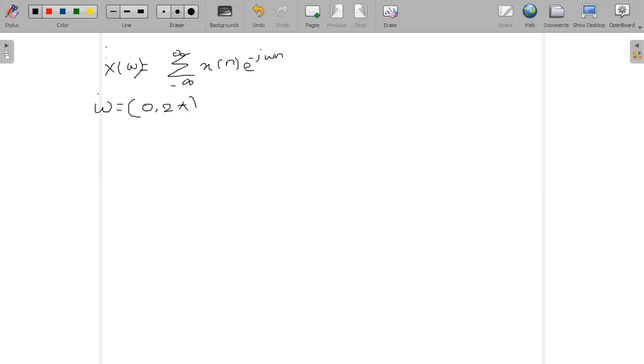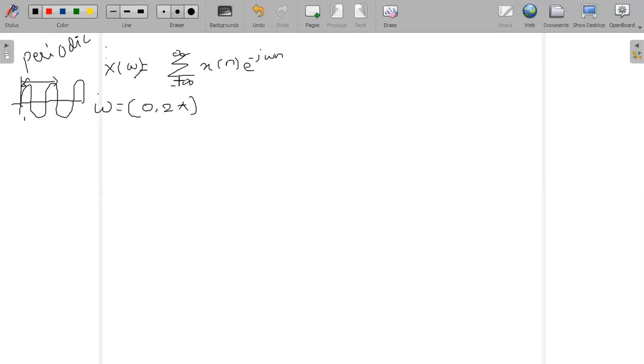Why 0 to 2 pi? Because, as I showed in yesterday's class, I will be considering only this part of the signal for the analysis, because the signal we consider here is periodic.